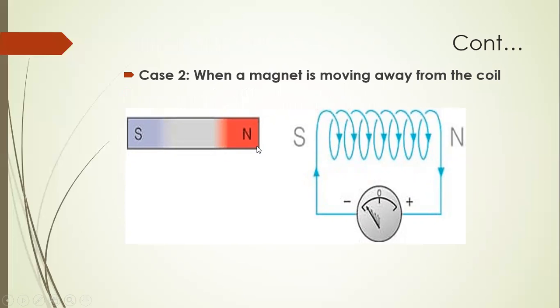away means the magnet is going away, but we have to call it closer, meaning attraction. For attraction, we have to generate a south pole here, because south and north attract each other. So the current in the galvanometer will be clockwise, and the galvanometer shows deflection in the left side, and that face appears as a south pole, and therefore it attracts the north pole of the magnet. These are the two cases for the explanation of Lenz's law.